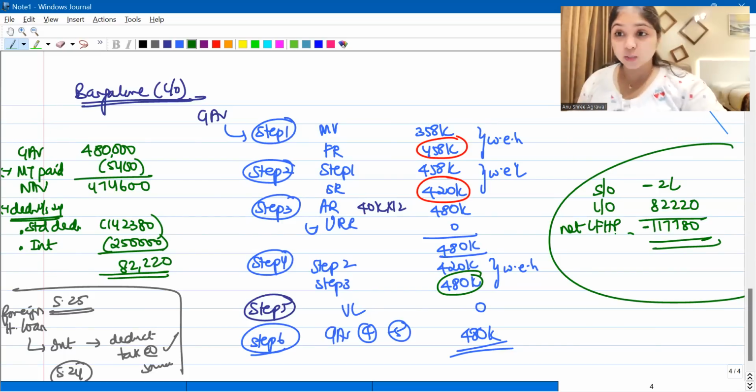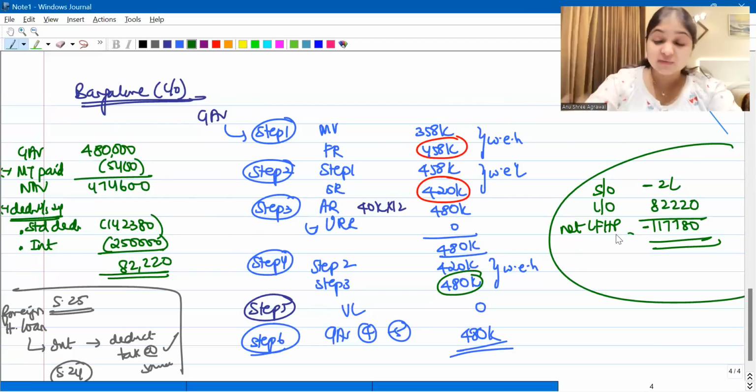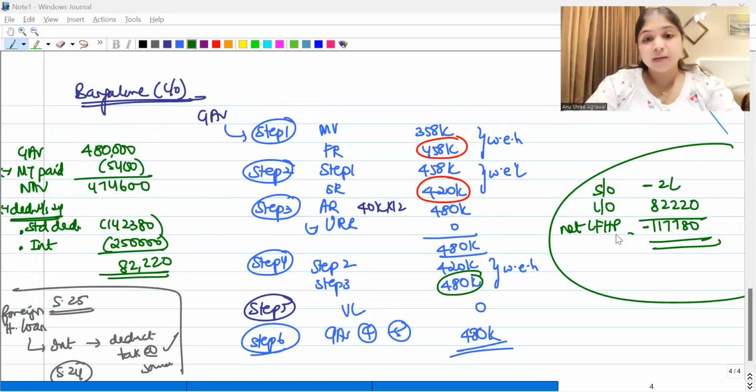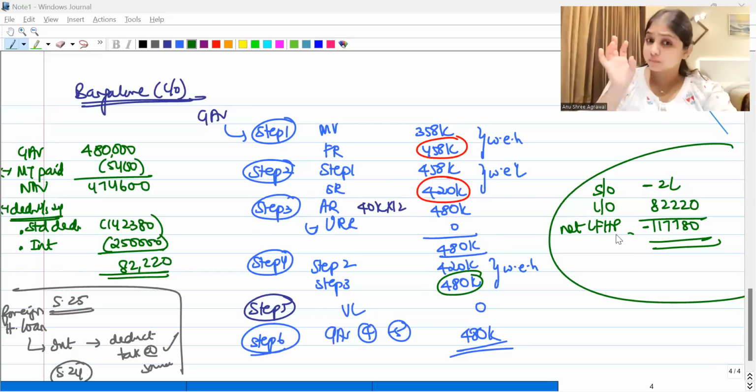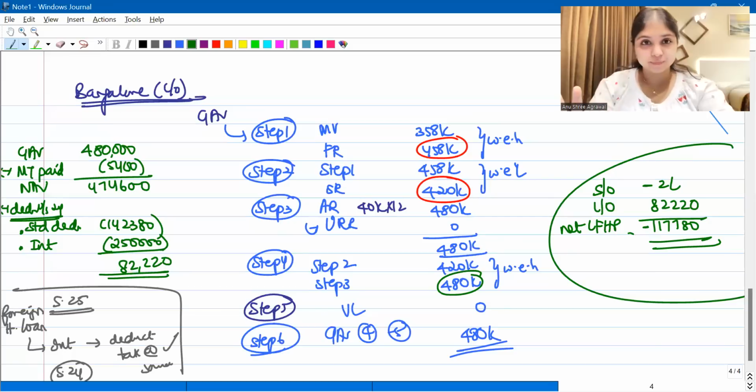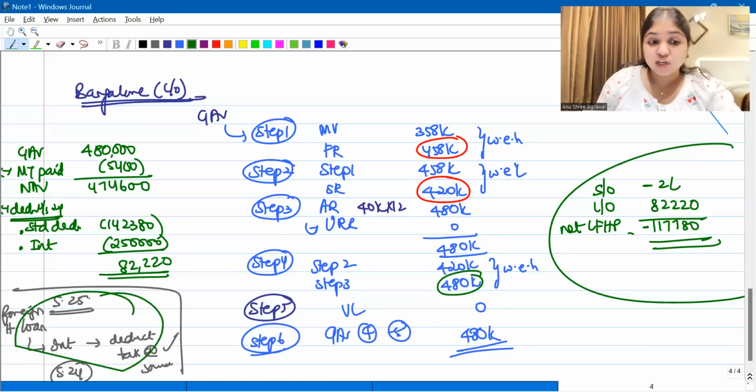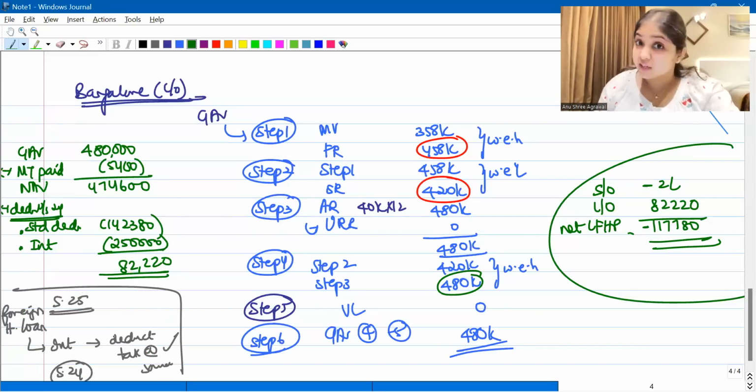This was our very first question in IFHP. This one question itself covers multiple adjustments relating to IFHP. Two important adjustments it majorly covers. First is the pre-construction interest adjustment. And the second important adjustment is section 25. Section 25 is something which it has been a really long time since they have tested in the examination. So be prepared in case this comes in the examination, you should be able to handle it.